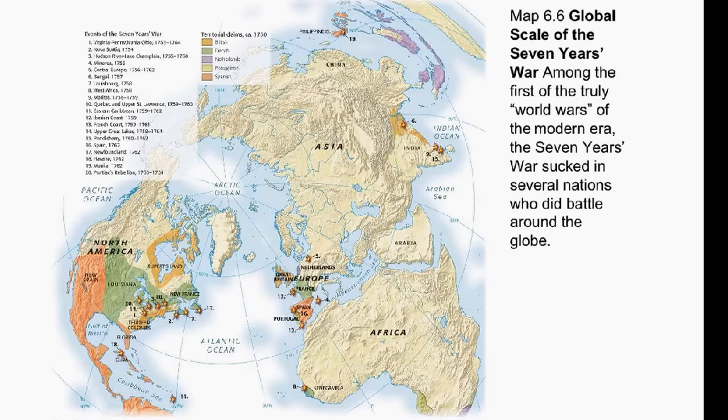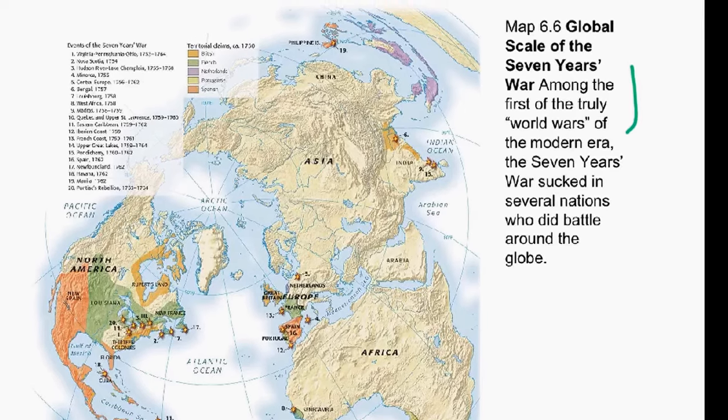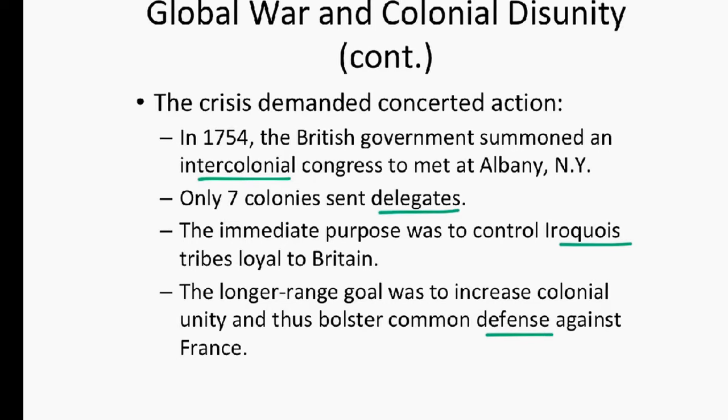Map 6.6 shows the global scale of the 7 Years' War. This is termed among one of the first of the truly world wars of the modern era, because it sucked in several nations that did battle around the world. The crisis demanded concerted action.